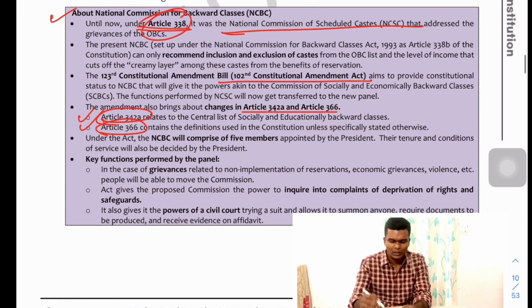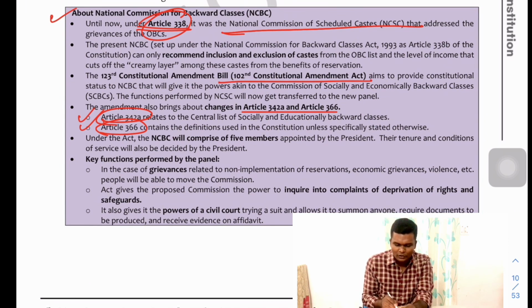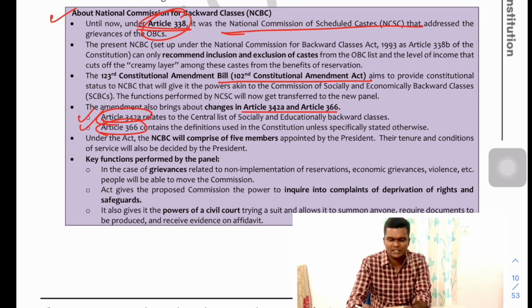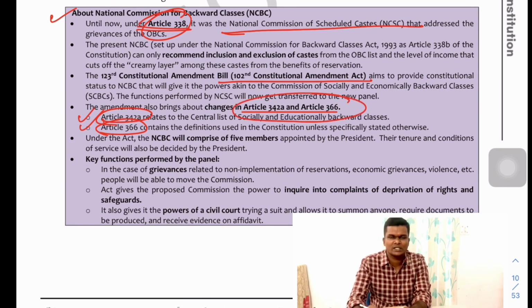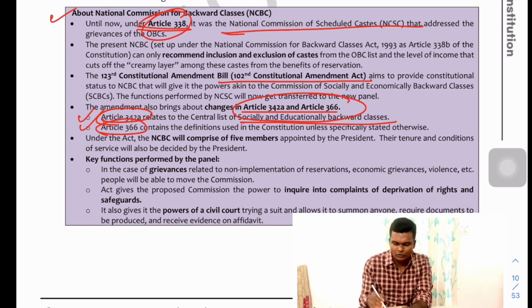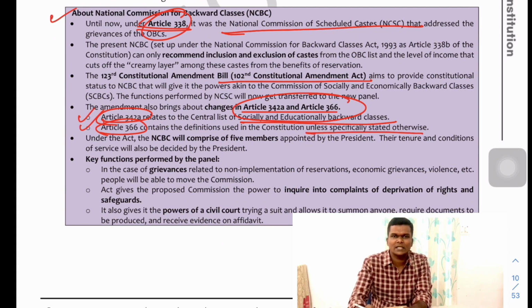classes. Now under Article 342A and 366, through the 102nd Constitutional Amendment Act, we have made provision for Article 342A and 366, which tell about the socially and educationally backward class people, and provide the definition for the backward class people, which was not otherwise provided.